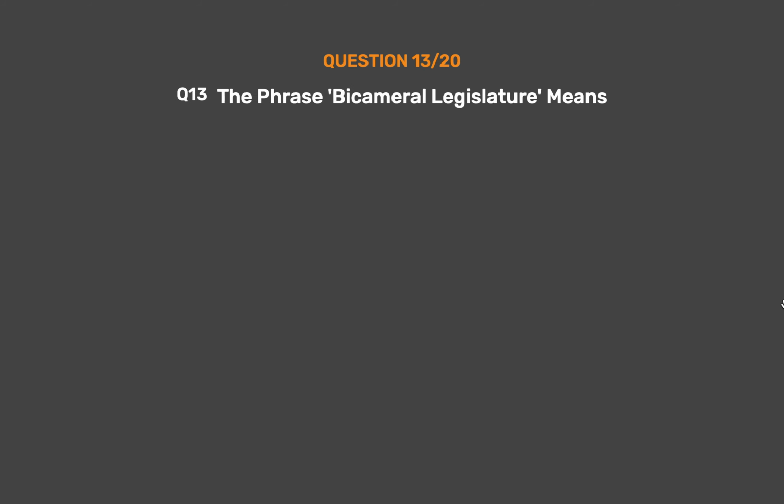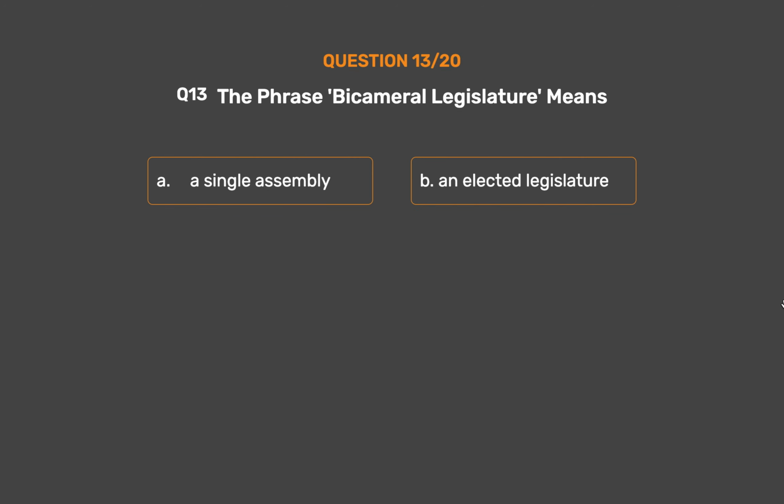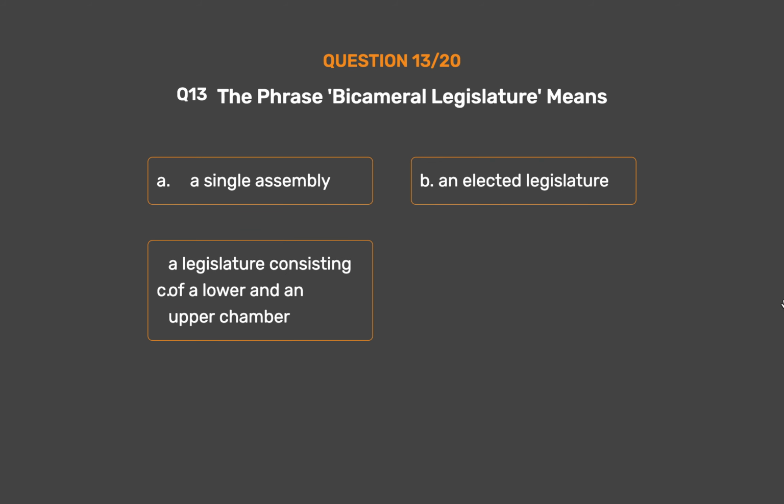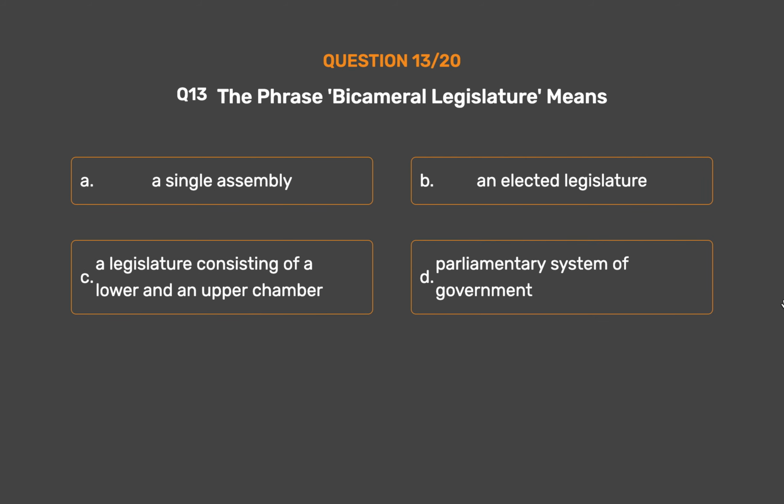Question number 13. The phrase bicameral legislature means: Option A. A single assembly. Option B. An elected legislature. Option C. A legislature consisting of a lower and an upper chamber. Option D. Parliamentary system of government.